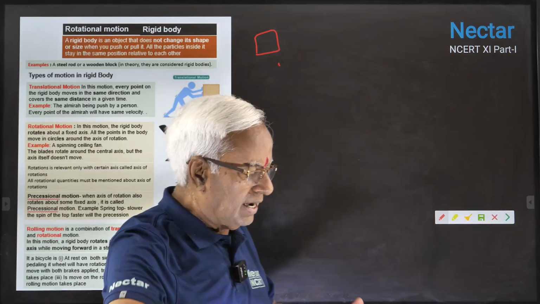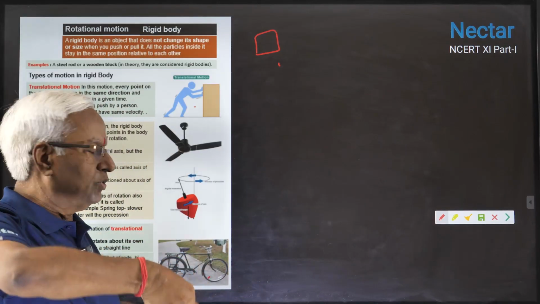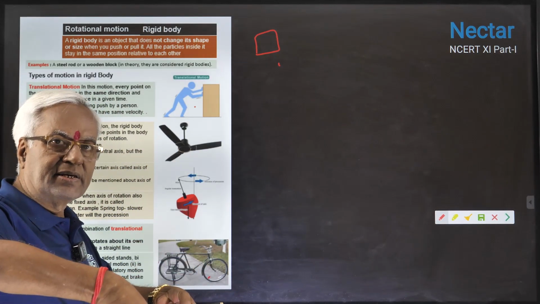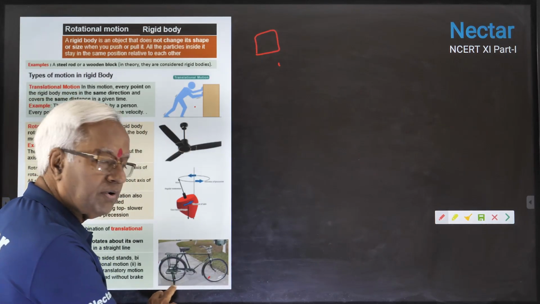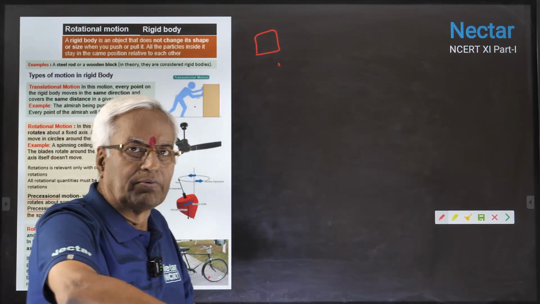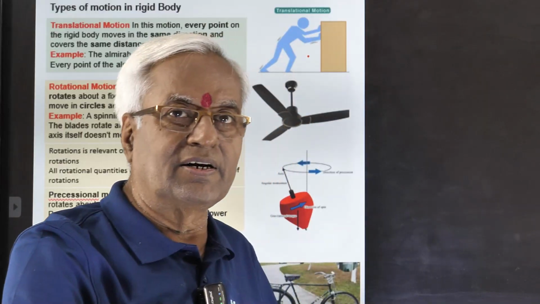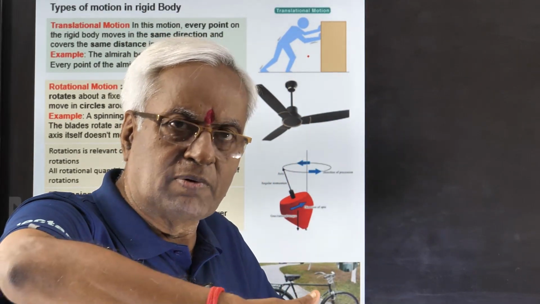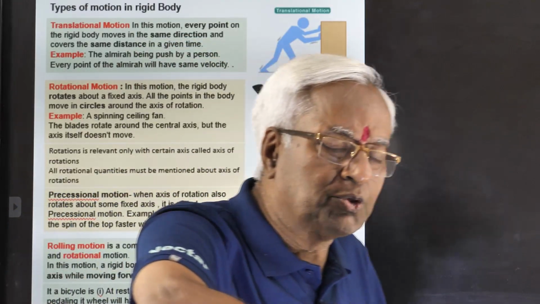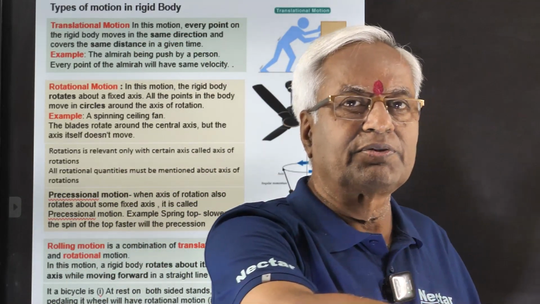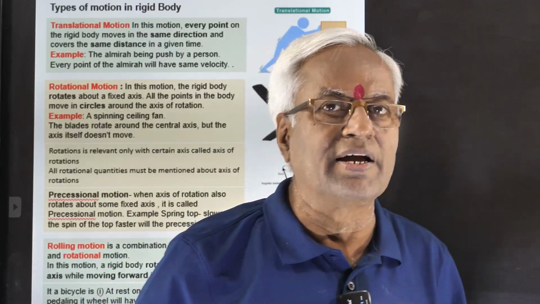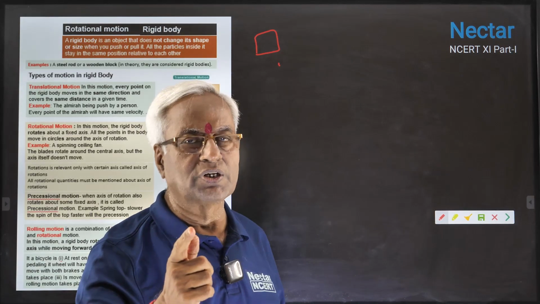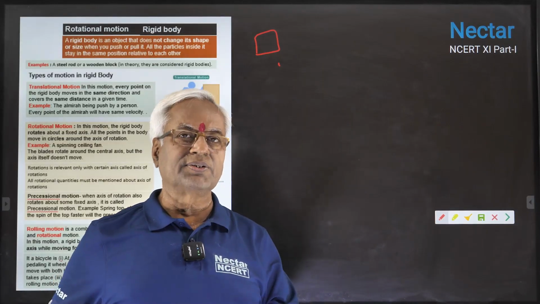Now, I apply the brakes on both sides. On this handle, I apply the brake, and we alight it from the stand and push it forward. The wheels do not have the liberty to roll or rotate, because you have applied the brake and you are pushing. Then what does it mean? Simply that the wheels will slide. And this is going to be the case of translatory motion, in which only the wheels are sliding.